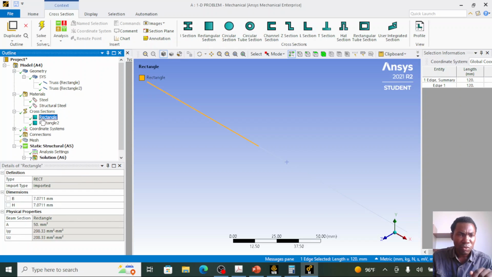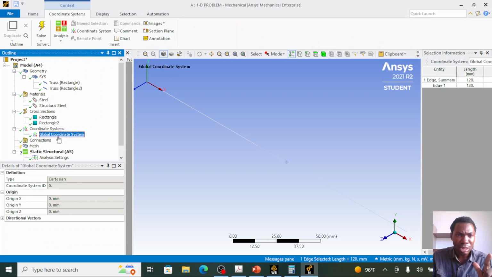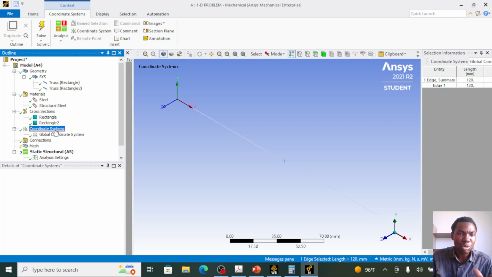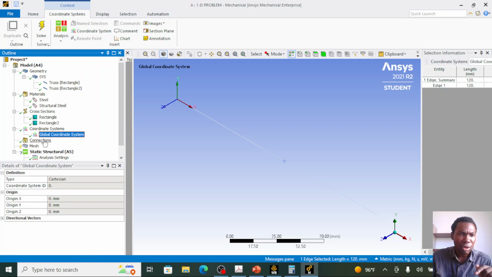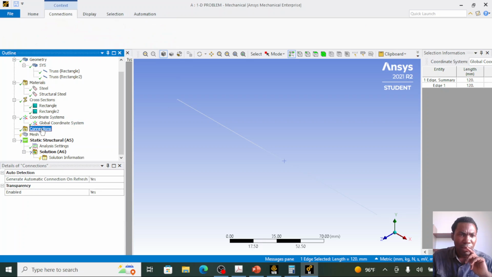Under the cross section, we see the list of the two cross profiles which we created in the SpaceClaim working environment. Under the coordinates, this model has only one coordinate, the x, y, z coordinate. We can create new coordinates if we like to suit our needs. Say you need to use it for something, you can create a new coordinate, but I don't need to create new coordinates. So I'll move to the next workflows.